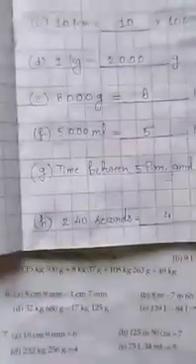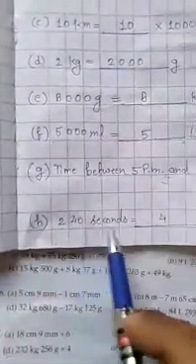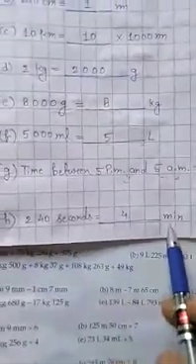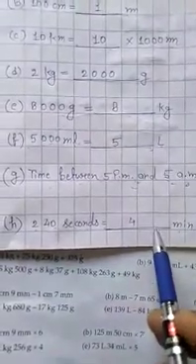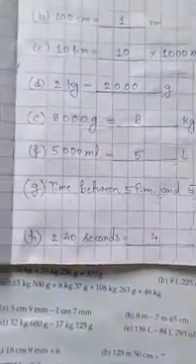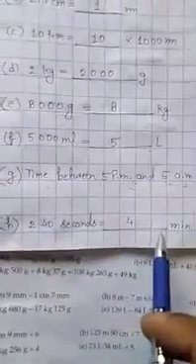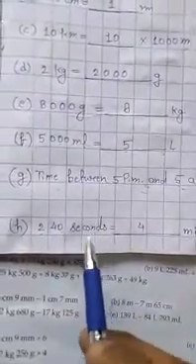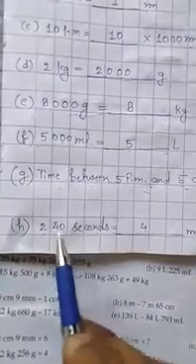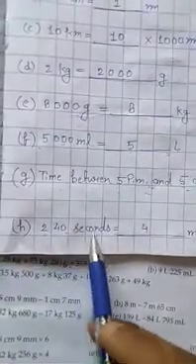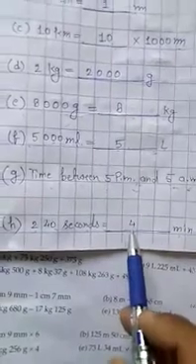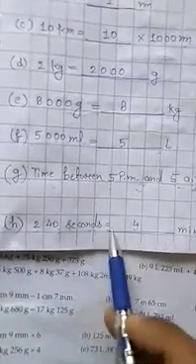Now question H, 240 seconds equals to dash minutes. We know very well 1 minute equals to 60 seconds. So when we convert second into minutes, we will divide it by 60. So we will divide 240 by 60. It will be 4. So 240 seconds equals to 4 minutes.